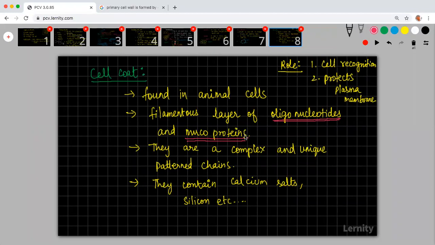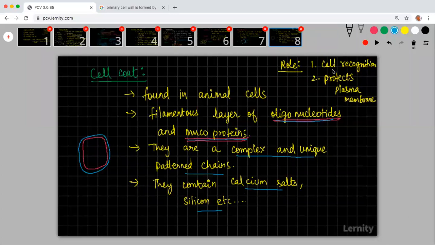So what will happen is you have the plasma membrane. Outside the plasma membrane, there can be something called a cell coat. Animal cells might have a cell coat. What is it made up of? It is made up of structures called oligonucleotides and mucoproteins. They are very complex and unique pattern chains. They will also contain calcium salts and silicon.